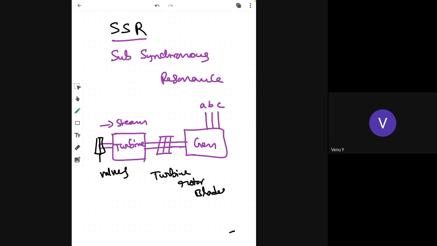It occurred in Japan for the first time. So people identified this phenomenon, and now we are capable of minimizing or mitigating this SSR, subsynchronous resonance. It is also known as SSR damping. That is provided with controlled compensation, which we will discuss later.